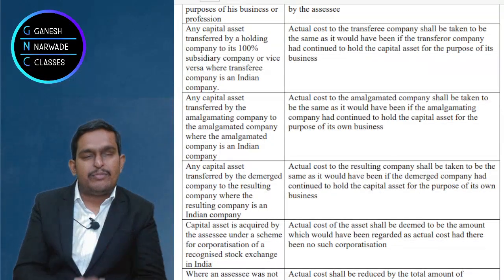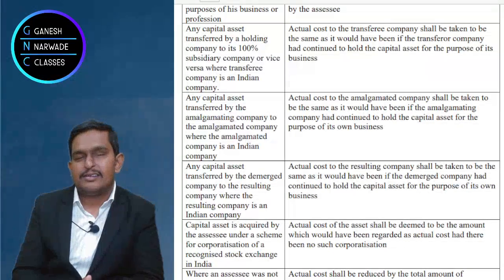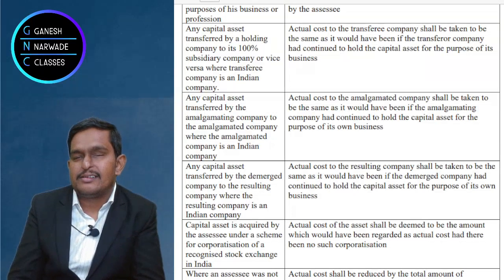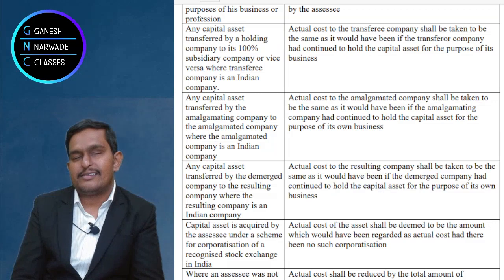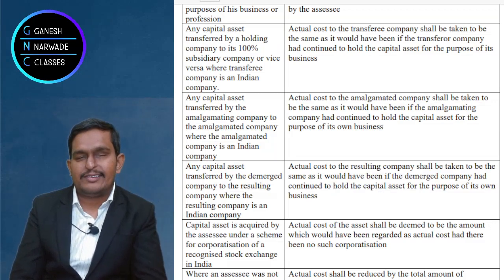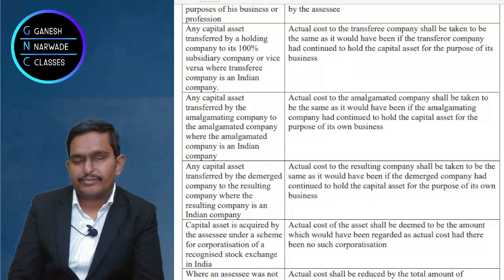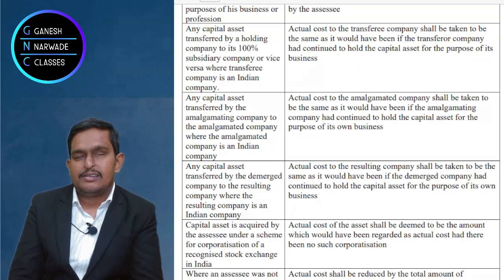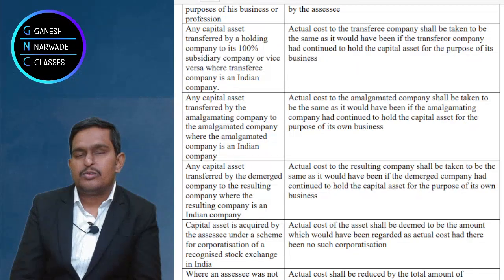Now there are certain people who are doing business, but they don't file income tax returns because they are not required to file income tax returns. Can there be such organizations? Yes, there are. So they don't need to file income tax returns. If they have depreciable assets, can they claim depreciation? No, right? But after 3 years, their income became taxable and they are filing income tax returns. But the assets are 3 years old, right? So how should they claim? What should be the WDV?